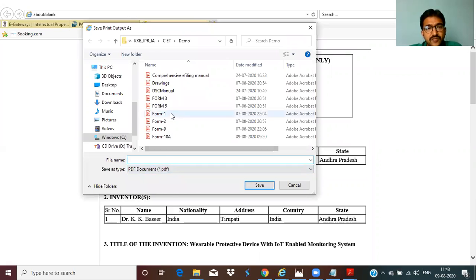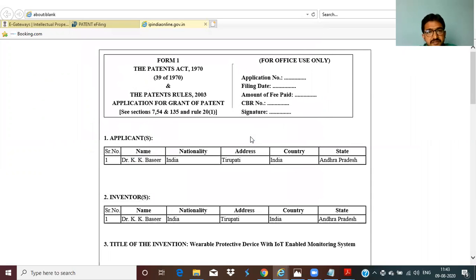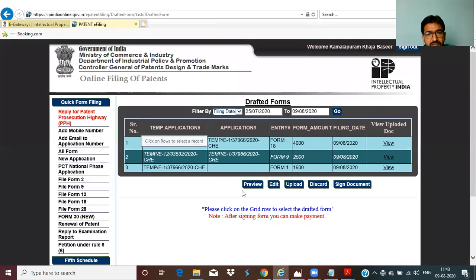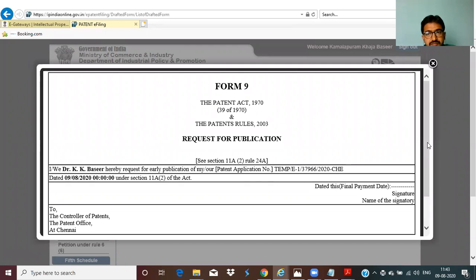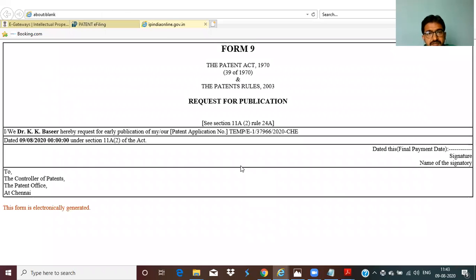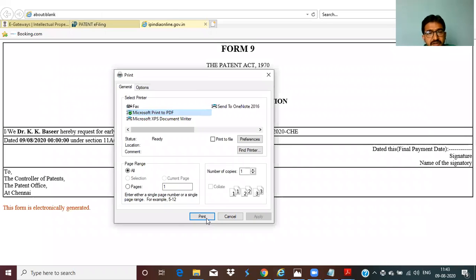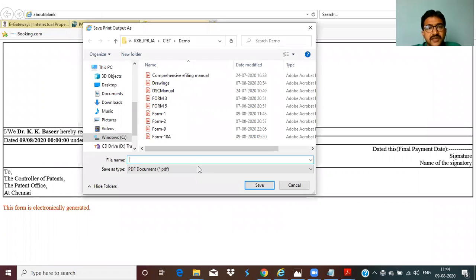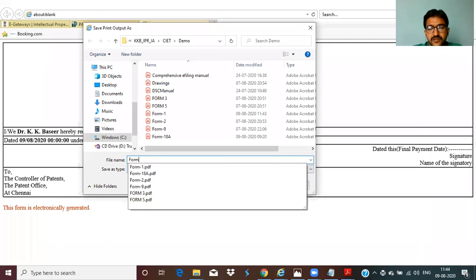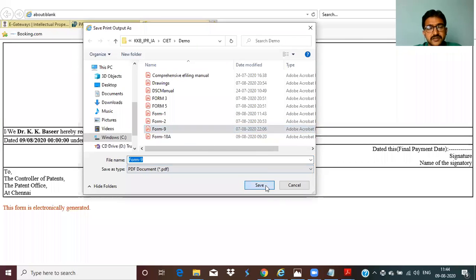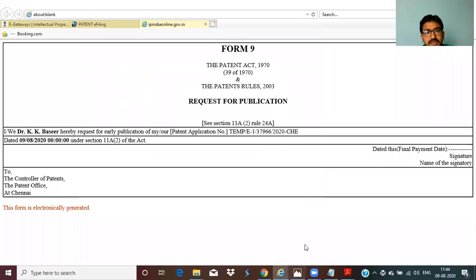So what is this? Form 1. I already have Form 1 anyhow, I'll just make it for you. Form 1. Yes. Okay. Close this. Similarly, select Form 9. Go for preview. At the bottom, click on print. If you don't have a printer, or in Chrome, it is better to save as a PDF. Whatever method you please. What is this? Form 9. So Form 9 is already there. Sorry. Clear.